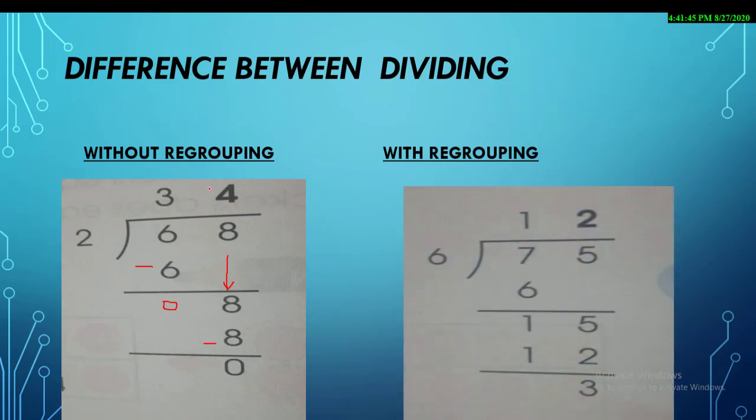The next method, with regrouping, is just the same one, but it has only one situation. As you can see in this question, the dad's value is 75 and the mom's value is 6. So we'll start from 7, so just start reading the table. 6 ones are 6. And when sister subtracts, we do not get 0. 7 minus 6, the answer is 1, and the brother brings down another number.